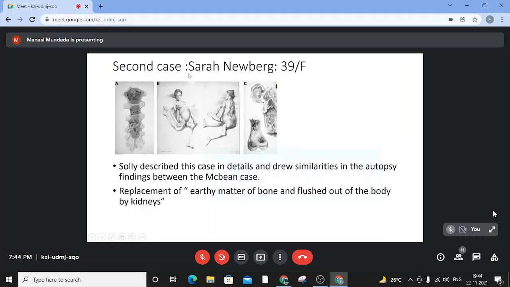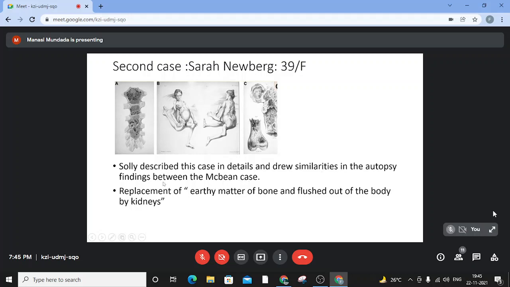The second case was of a very unfortunate young woman, a 39-year-old female, Sarah Newbury, who, as you can see in the pictures, had multiple fractures and hence a lot of dysmorphism in the body. Unfortunately, she could not survive, and when she died, Dr. Solly did the autopsy and drew similarities with the McBean case.